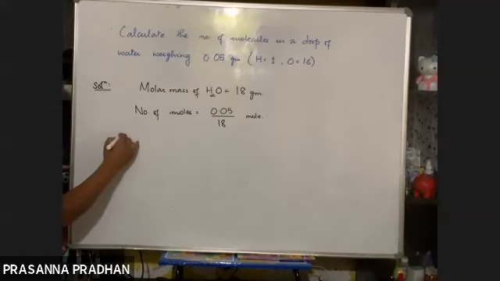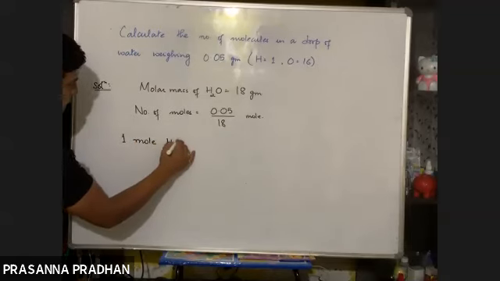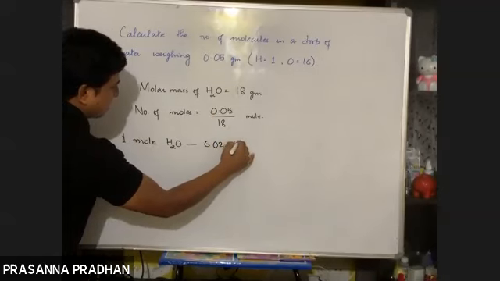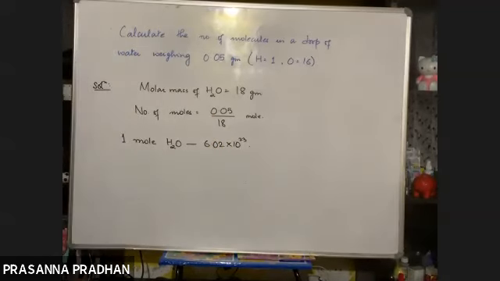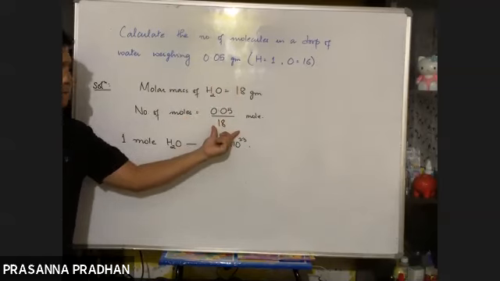Now I know the concept that 1 mole of water contains Avogadro number of molecules. But 0.05 gram means how many moles? Is it equal to 1 mole? No. 0.05 gram of water means this much number of moles.